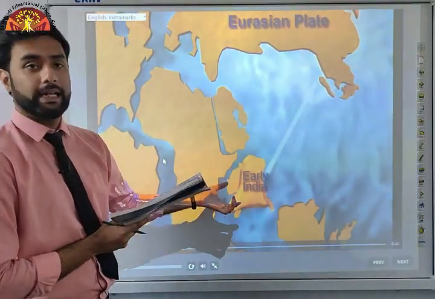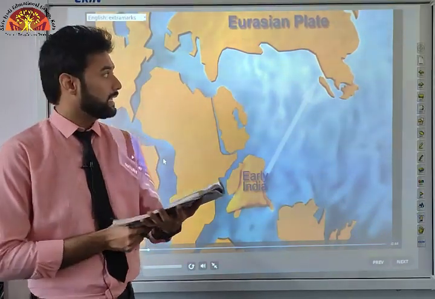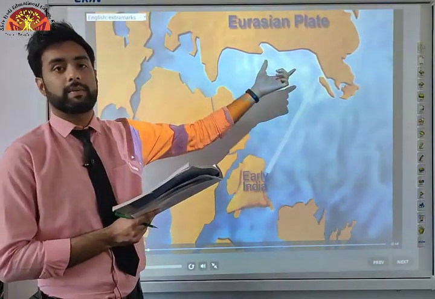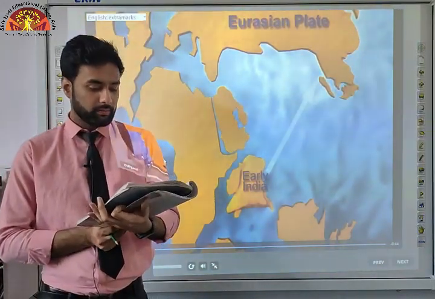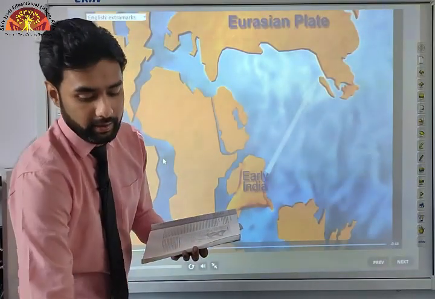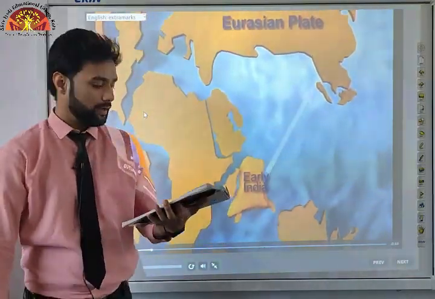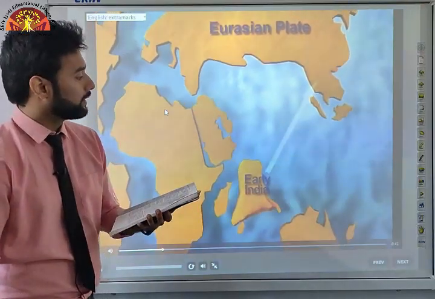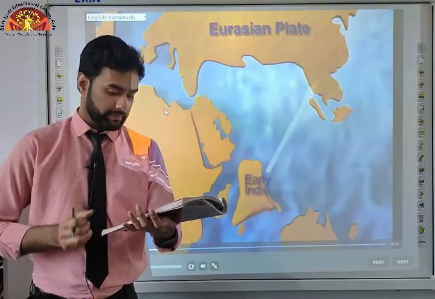Now here was early India situated off a vast coast, okay? The sea here which was present, okay, it was called the Tethys Sea. It separated it from the Asian continent till about 225 million years ago. Now let us see. Okay, now slowly what happened, that the early India or the peninsular India started drifting towards the Eurasian plate.